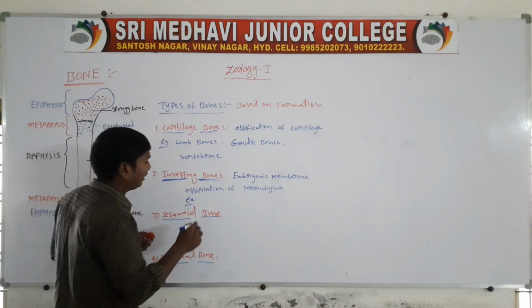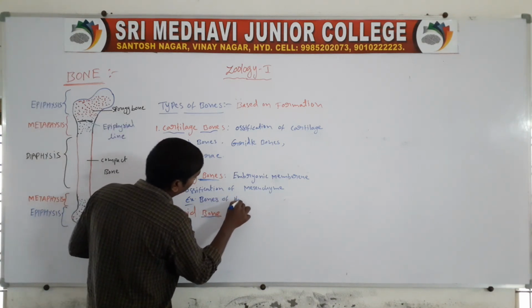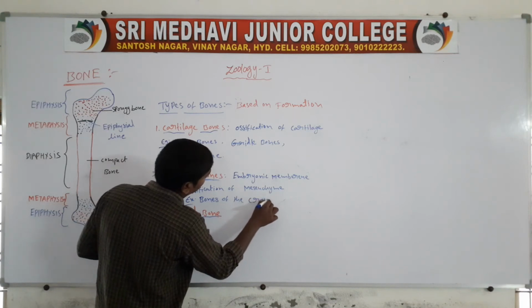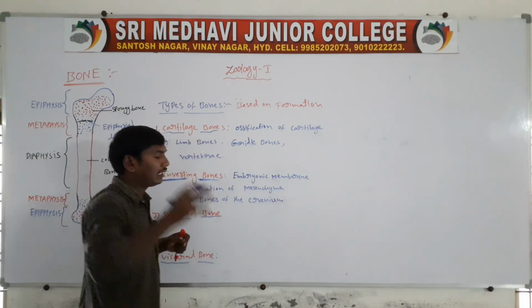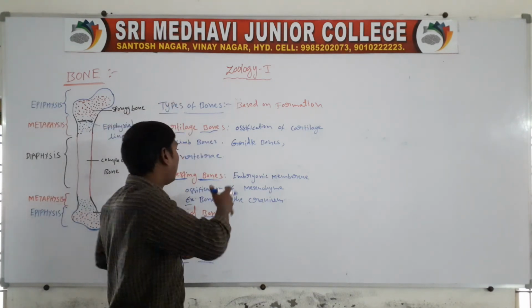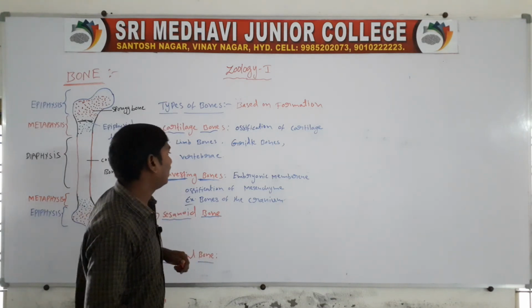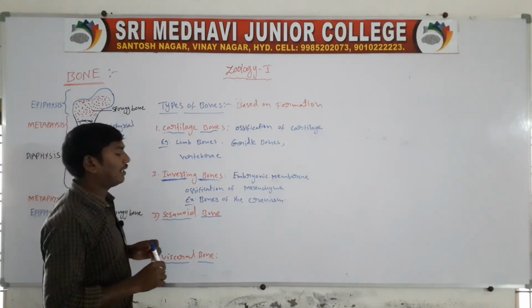Bones of the cranium. So they are the head bones, the cranium bones. These bones are formed by the ossification of mesenchyme. Next one, sesamoid bone.